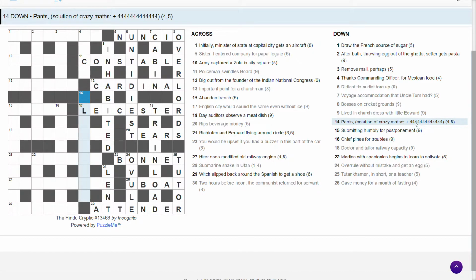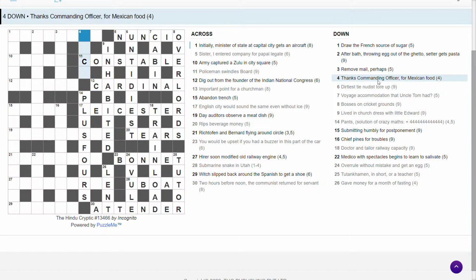How many 4s have we got? I'll just count them. 13, I think, if that matters. I think it's just this. Plus 4s, that's a type of pants, or as we say in this country, trousers, I think, as +4s. Not quite sure what the solution of crazy maths thing is, but +4s. Very good, very good.